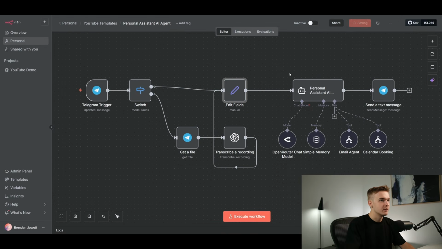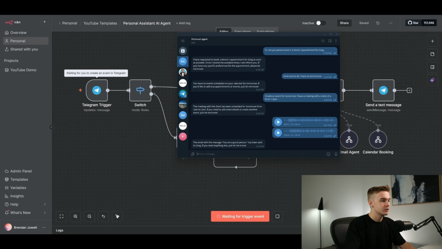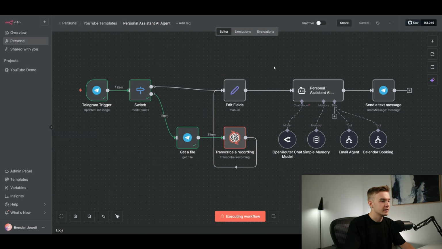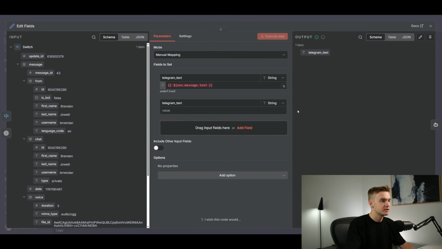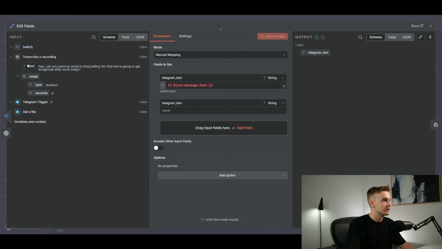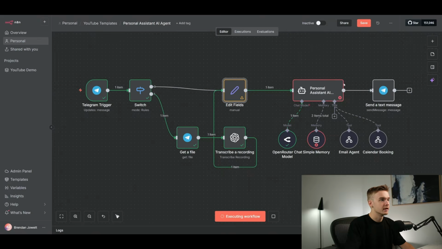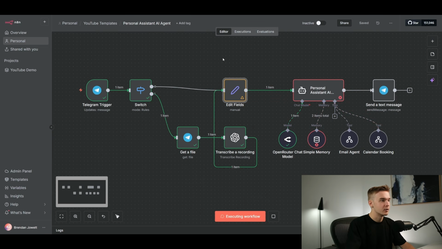So I'll hit save and send through a new voice note so we can actually get that value populating. Execute workflow. "Hey, can you send an email to Greg telling him that we're gonna get donuts after work today?" So that'll send through. Hopefully that'll hit the edit field and we can actually use it. If we jump into edit fields, we can now scroll down, find transcriber recording, and just chuck that into here. And now we can actually use this same variable throughout the conversation, which is nice. Hit save. It errored there, obviously, because we weren't referencing anything.